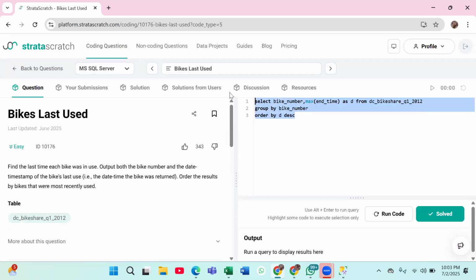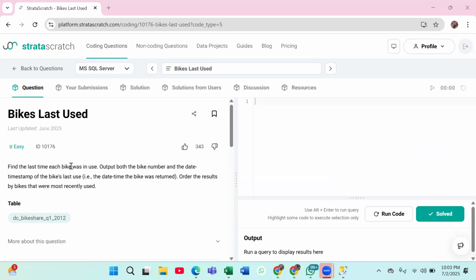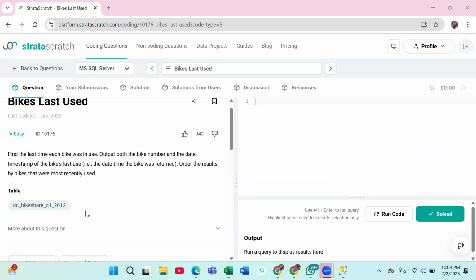Okay. This question everyone can do. Try to read it and let me know how we can do that. Find the last time each bike was in use. Output both the bike number and the date timestamp of the bike last used. Order the result by bikes that were most recently used. What do we want to do here?